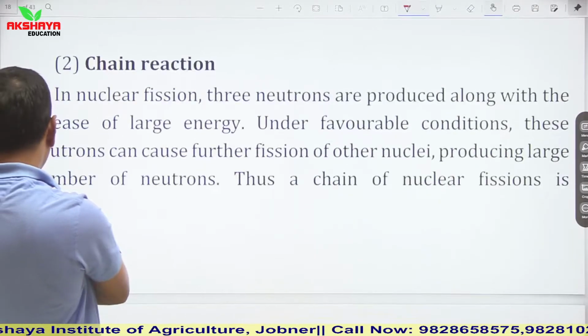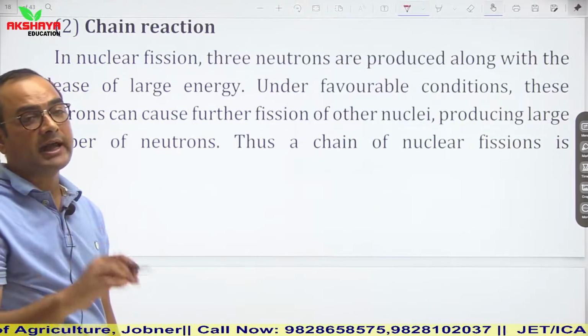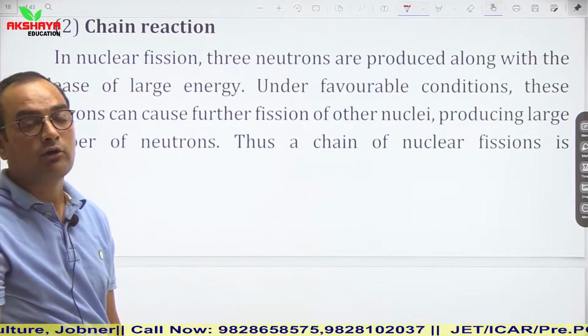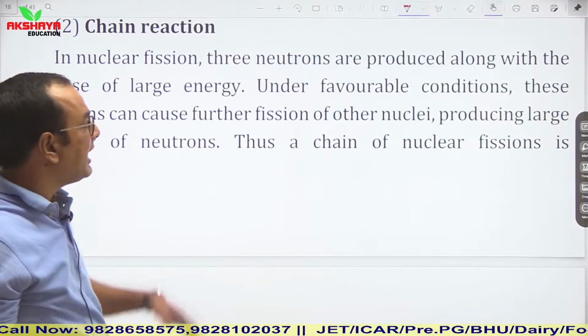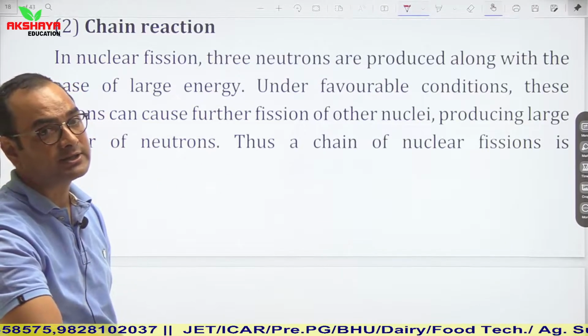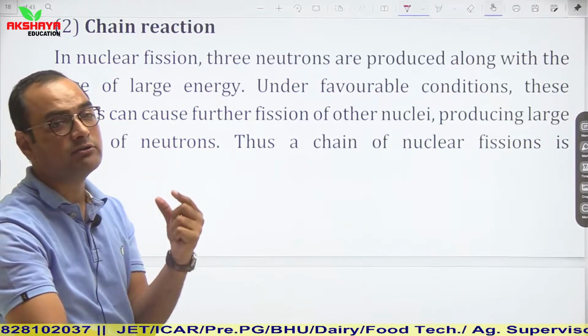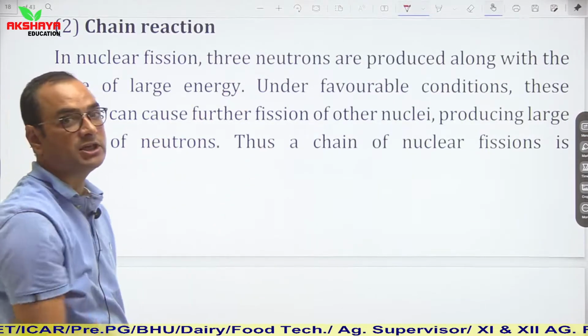Chain reaction. In nuclear fission, on an average almost 2.5 neutrons are produced, and these 3 neutrons are responsible for carrying forward the chain reaction. Every time one neutron disintegrates a heavier nucleus, it again releases 3 neutrons.